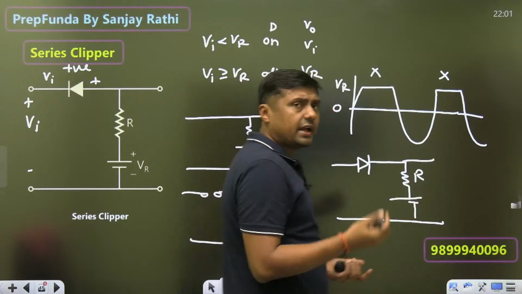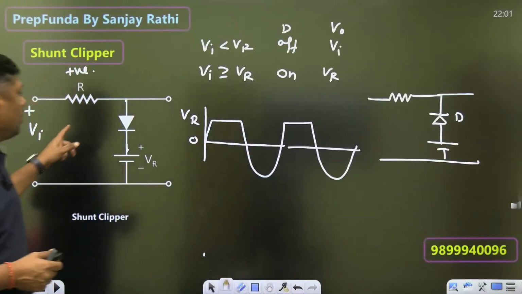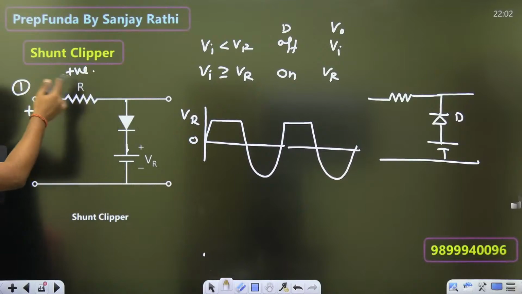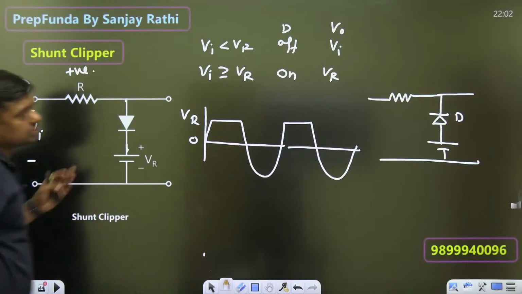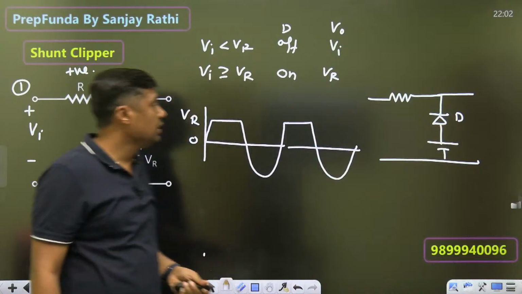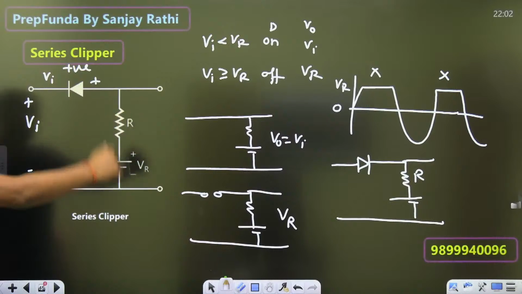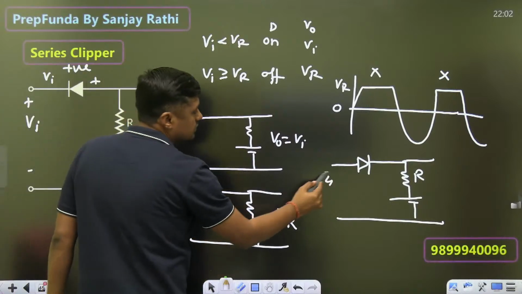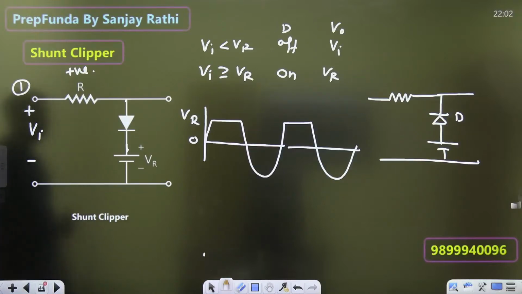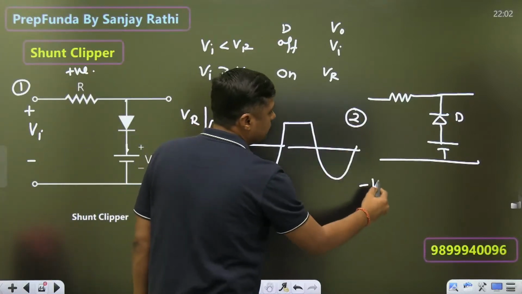So this is a chart diagram for only 4 diagrams. 1, 2, 3, 4. The first one, shunt, is directly visible. This is a positive clipper. Just change the polarity of the diode. It will become negative shunt clipper. Then this is a series positive clipper. Change the polarity of the diode. That will become series negative clipper. This is the 4th one. This is the 3rd one. 1, 2, 3, 4. Right? So remember, this is a negative.